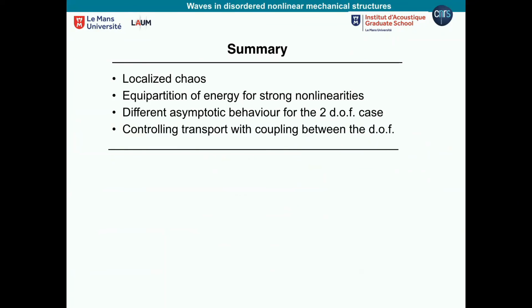Also, when we add degrees of freedom to the system, we have different asymptotic behaviors, depending on the particular model we are studying. And also, it is possible to control the energy transport just by tuning the different degrees of freedom. So the most interesting part here, I think, is that you are able to control energy propagation in a disordered lattice just by tuning some parameters.